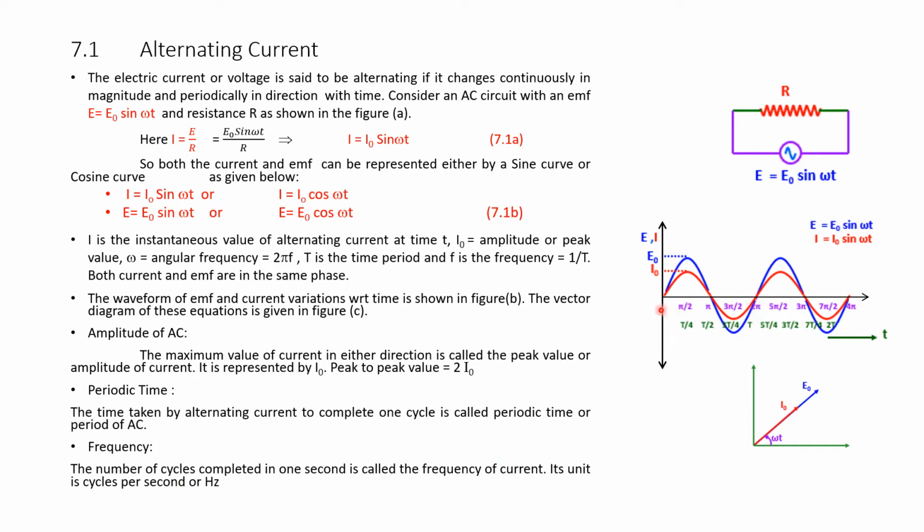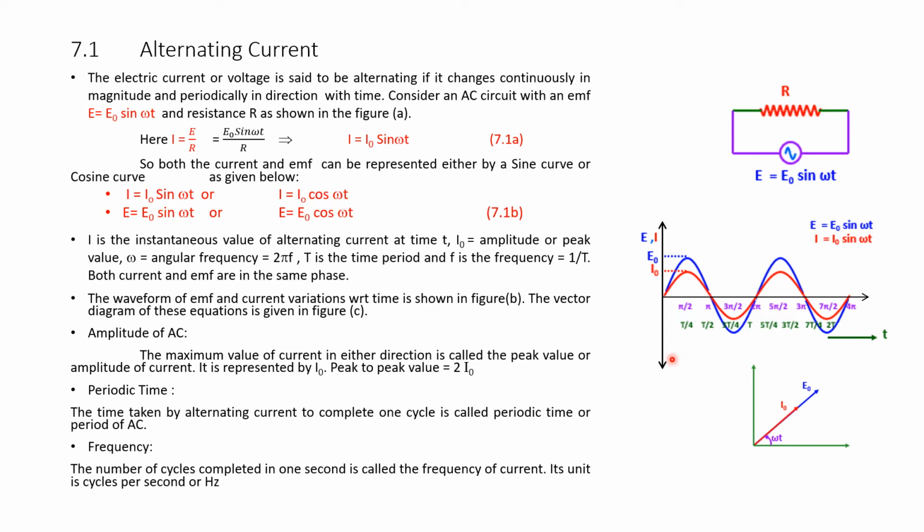Suppose from here to here it takes 1 second, then there are 2 cycles here. This is one cycle and this is another cycle, 2 cycles, and if the time is 1 second, it is 2 cycles per second or 2 hertz. This is called frequency.